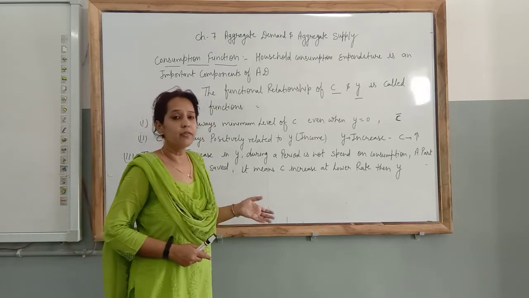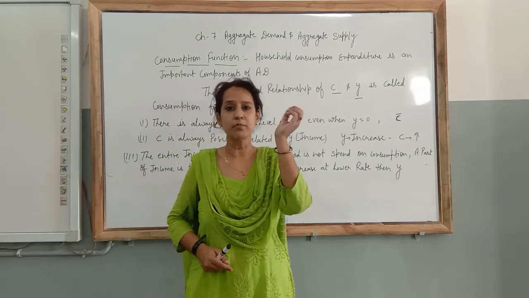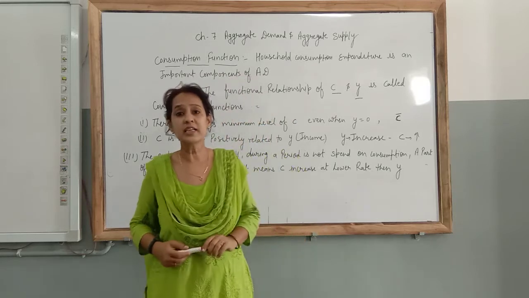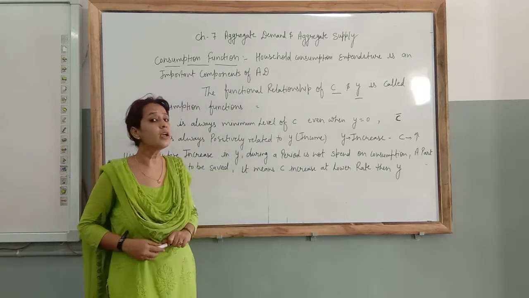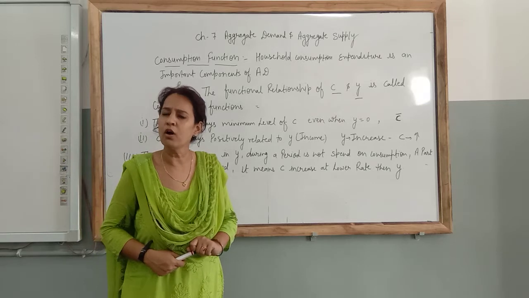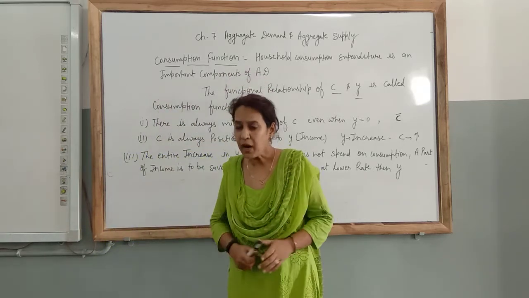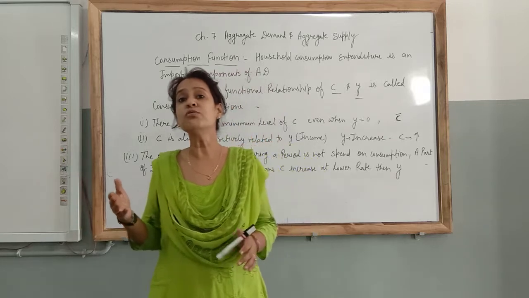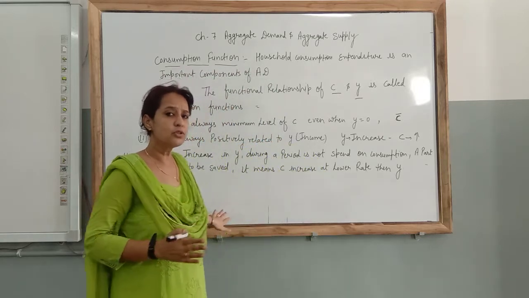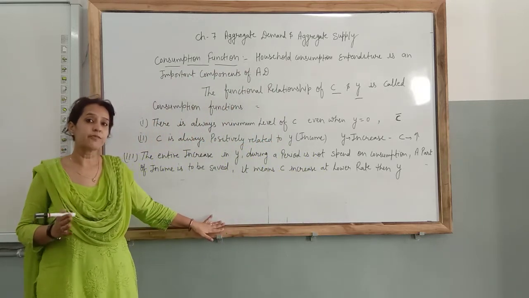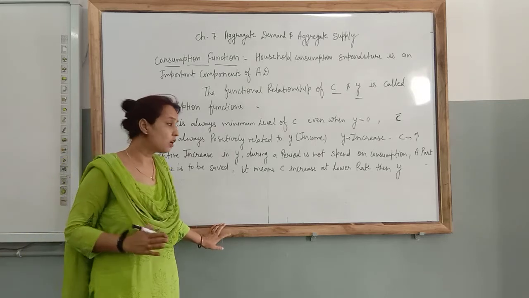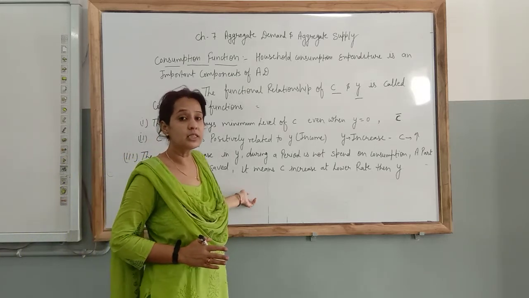It means when your income is increasing, suppose your income is increasing till 50,000, the entire 50,000 you do not consume. Definitely a part of the income you are going to save. Suppose you have saved 10,000 rupees. In that condition, 40,000 you have spent on consumption.